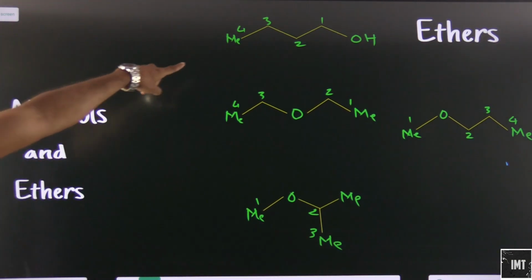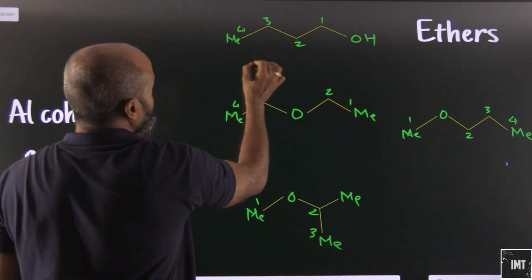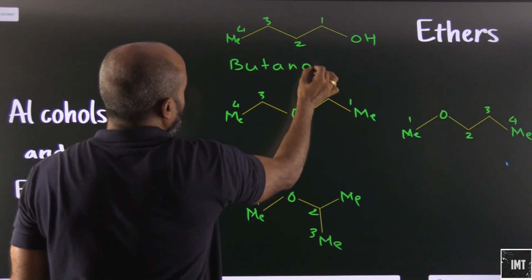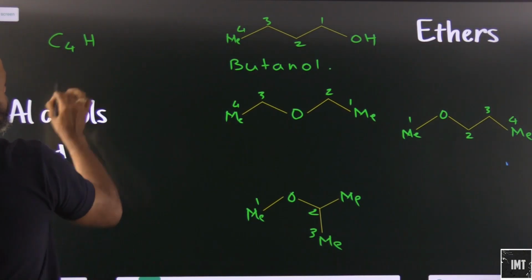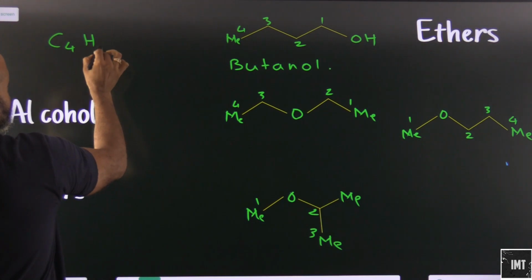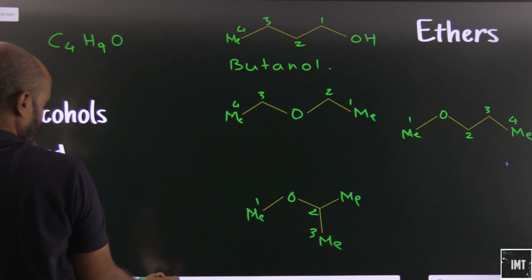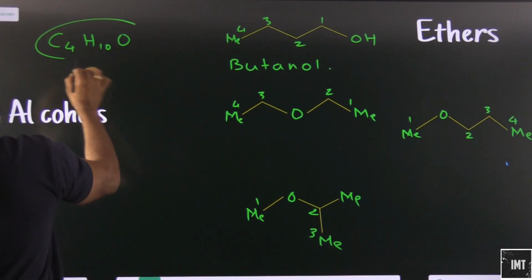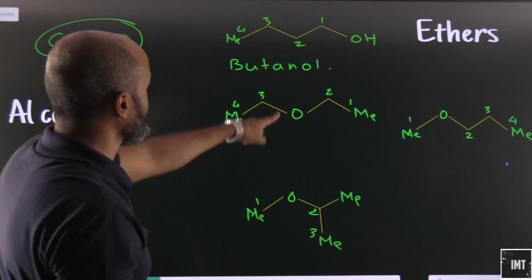Okay, so what will I name this compound as? This will be simple butanol. All of these will have the same formula, C4H10O. Count all of them, you will get the same formula. So this is butanol.